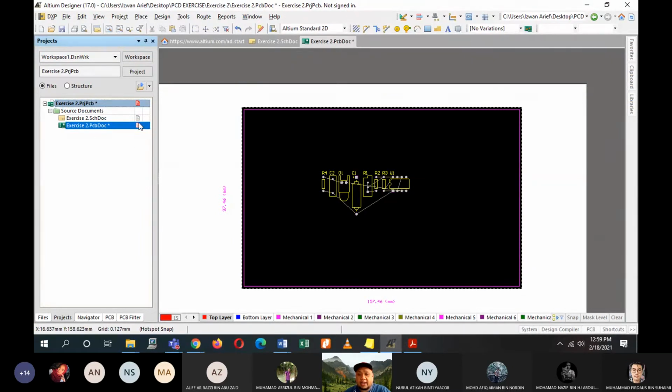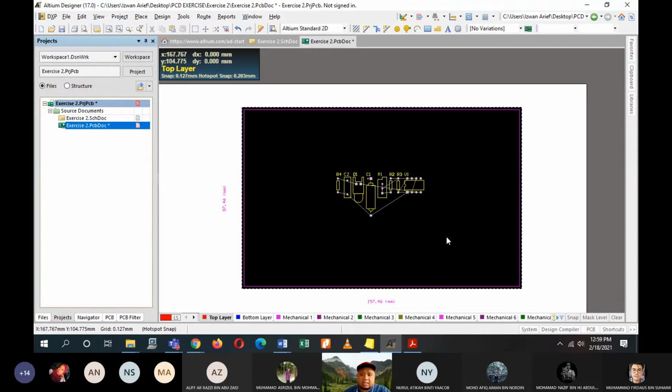Okay, now if you look at the status of your PCB, it is red, so make sure you always click on the save button lah. Okay, any new changes, save. Ada perubahan je, save. Jangan tak save. Kalau you tak save nanti, kalau ada apa-apa hal, ada problem, then you will not be having the latest version of your design.